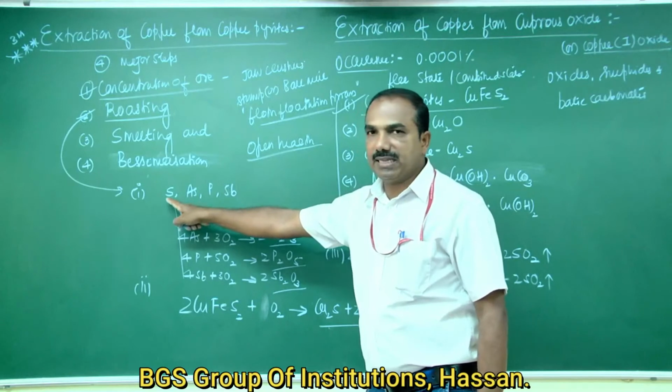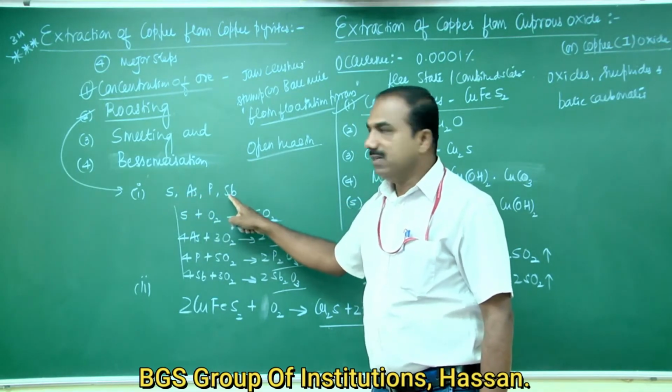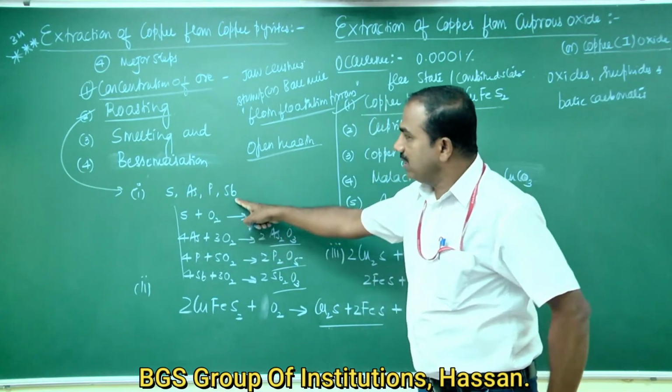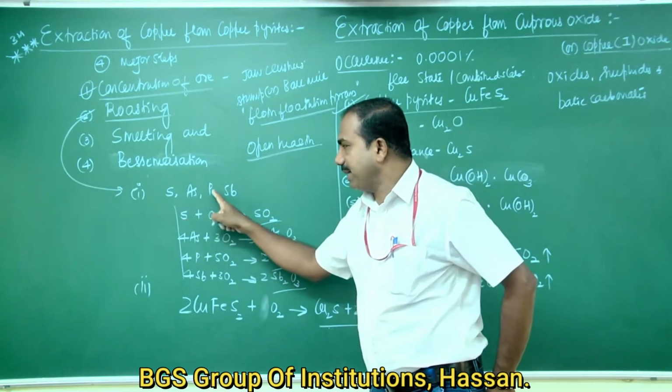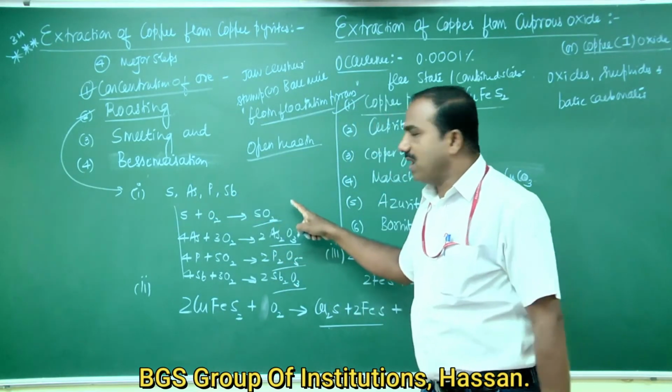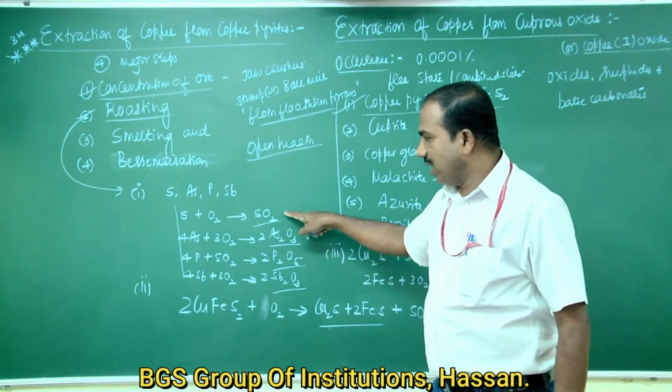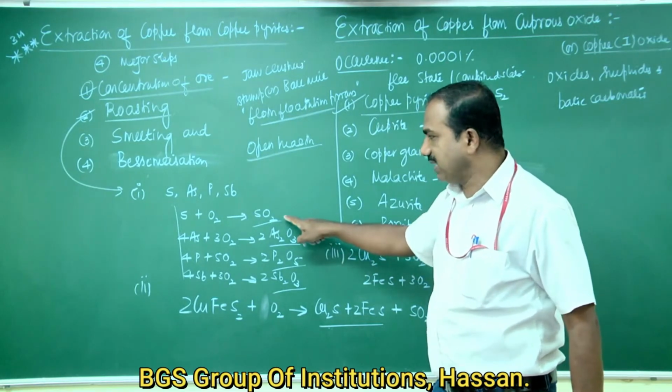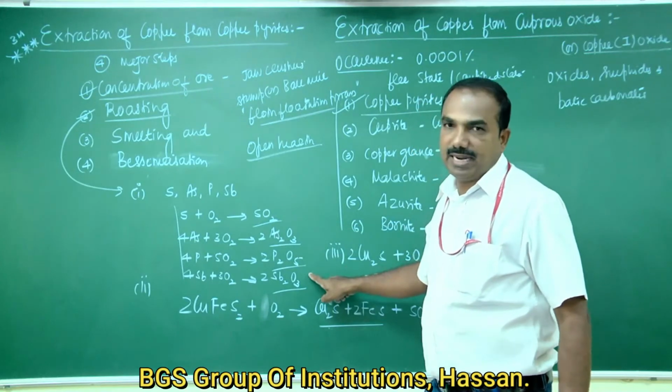The impurities such as sulfur, arsenic, phosphorus, antimony, etc. are oxidized into respective volatile oxides, and they are removed. These are the chemical reactions taking place.